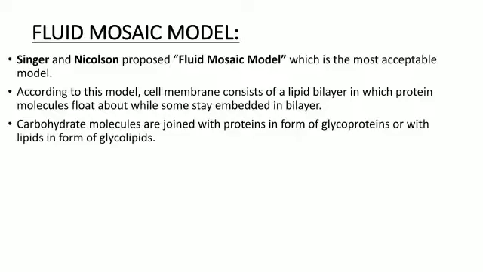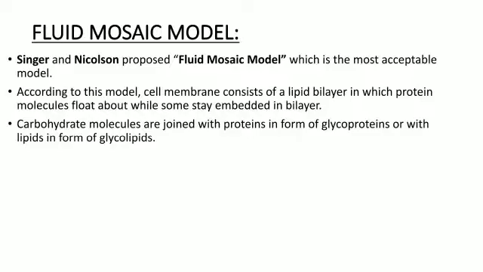Bi means two, so it means that a cell membrane consists of two layers of lipids in which the protein molecules float, meaning that the upper and lower layers are lipid, and in between the lipids the protein molecules will be floating, while some will be embedded in the bilayer. Embedded means it will attach to the lipid bilayer. Now you can also clearly see its diagram, and I will explain it to you from the diagram.